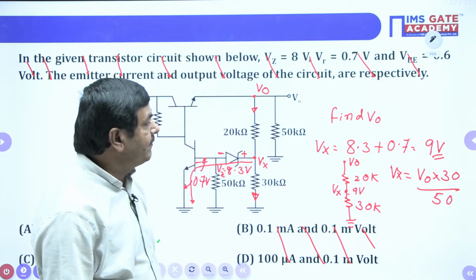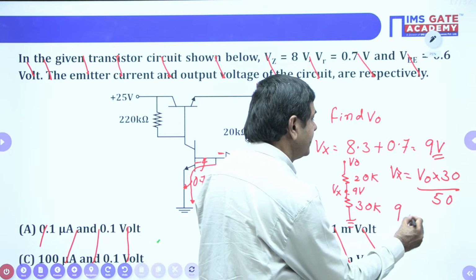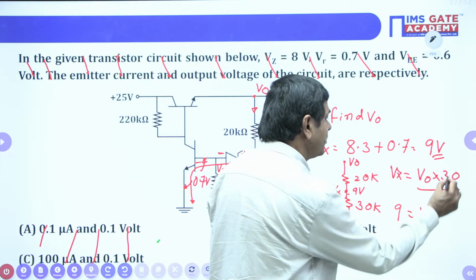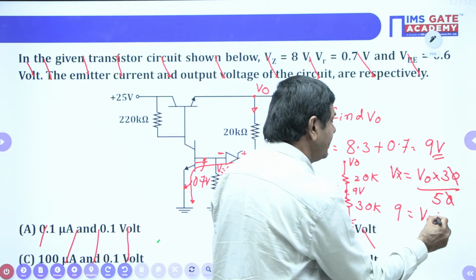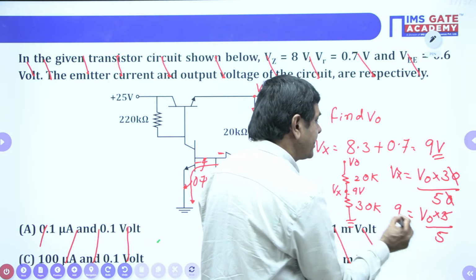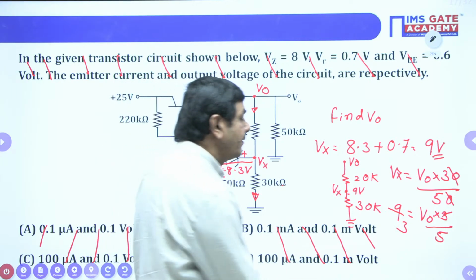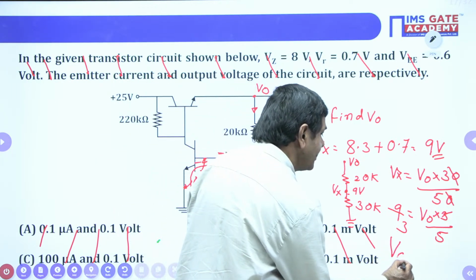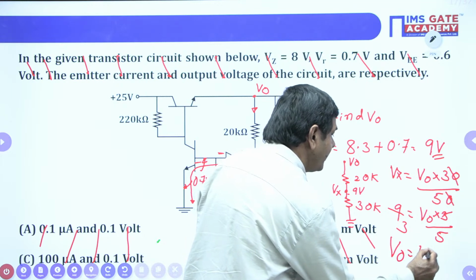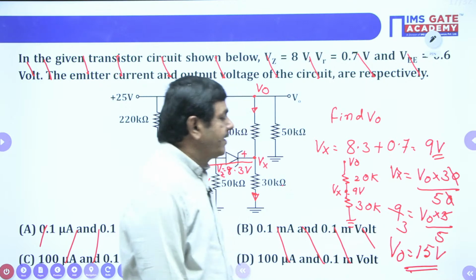We know very well the Vx value is 9 volts. So 9 equals V0 into 30 by 50, the zeros cancel, into 3 by 5. Finally, V0 equals 15 volts. This is the way we can calculate the result.